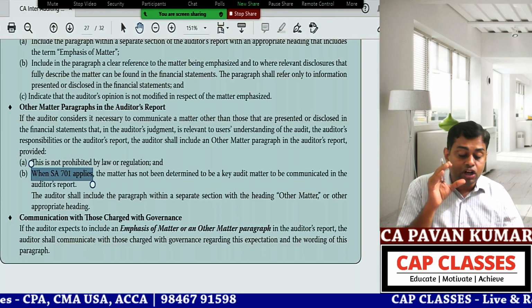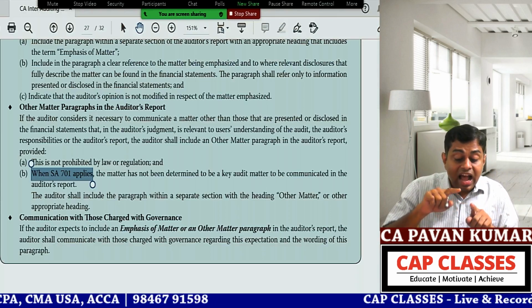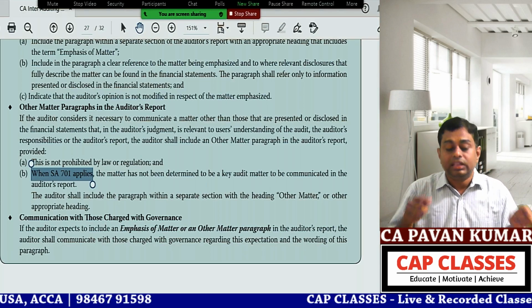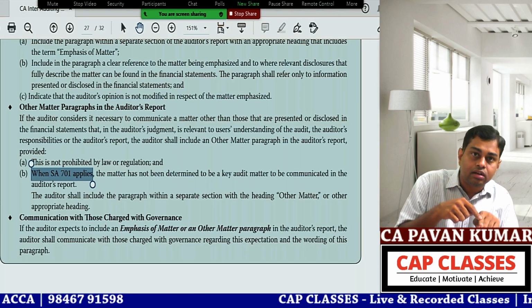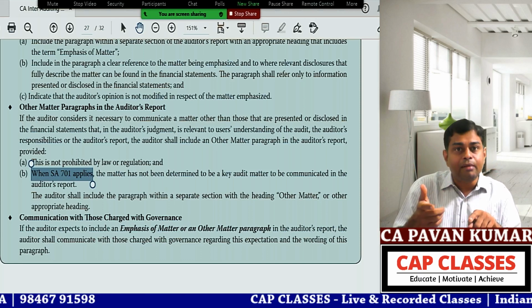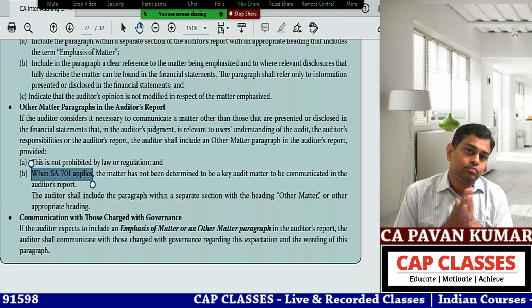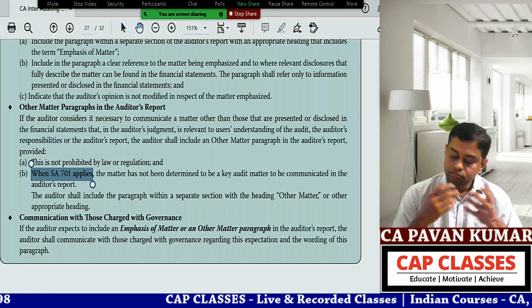When SA 701 applies, the matter has not been determined to be a KAM, then put it in the Other Matter paragraph here. But Pavan sir, this is a KAM. Then don't put it here, put it in 701, the Key Audit Matter paragraph. That's all.